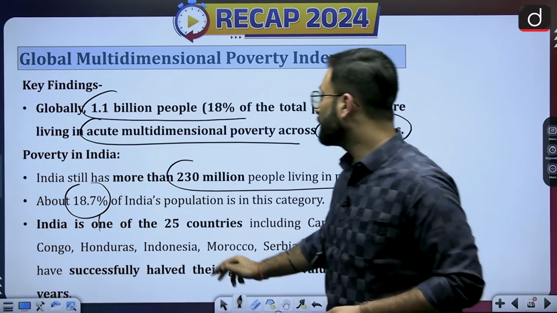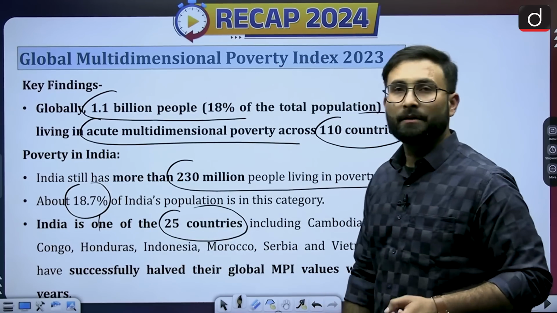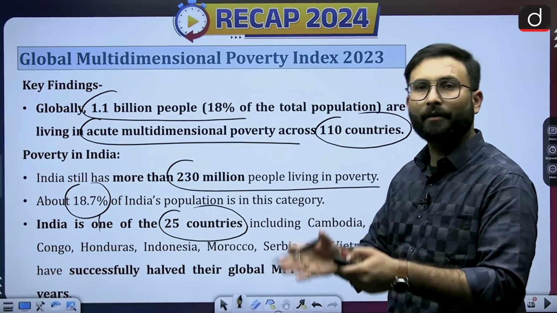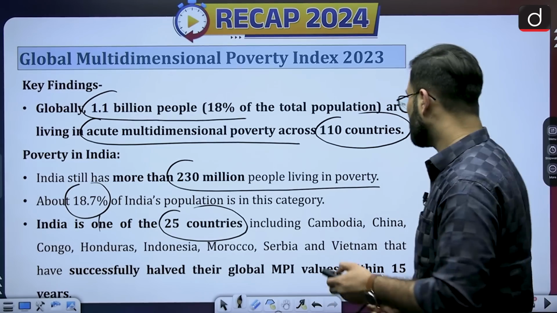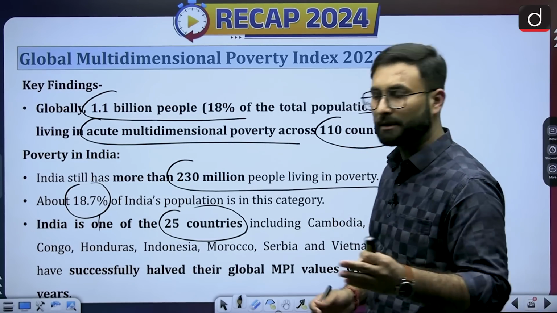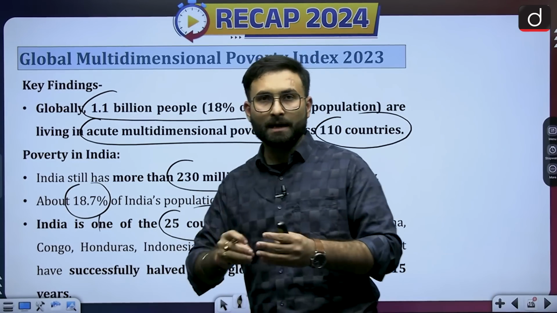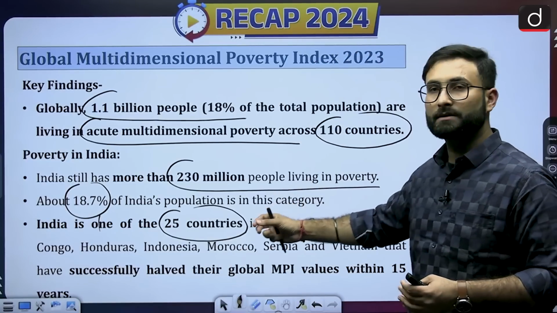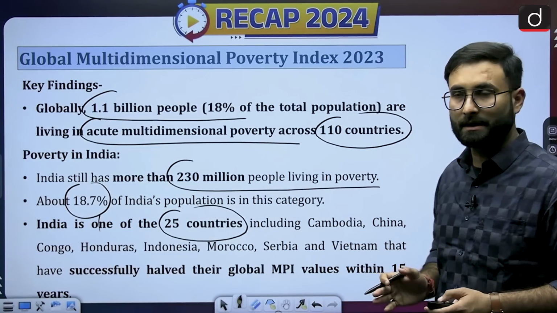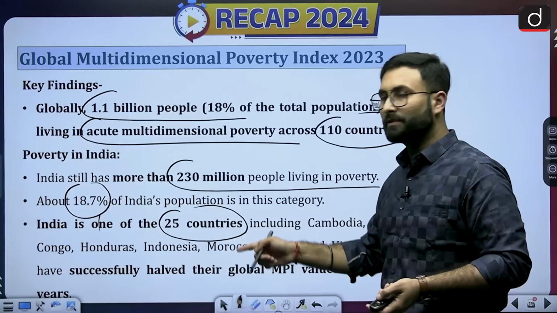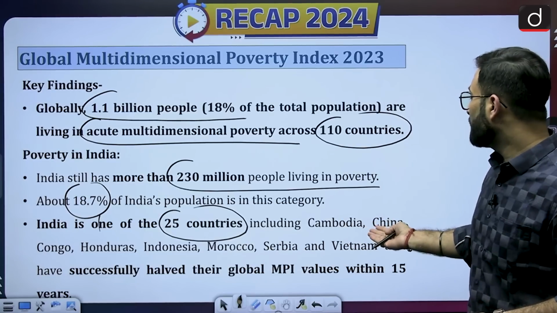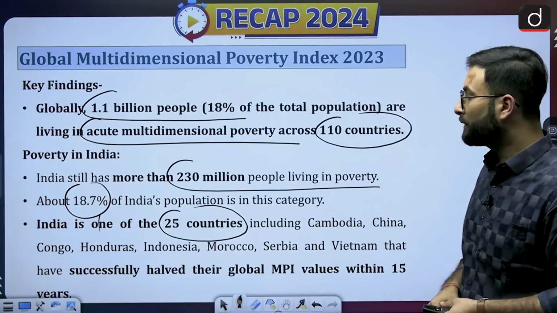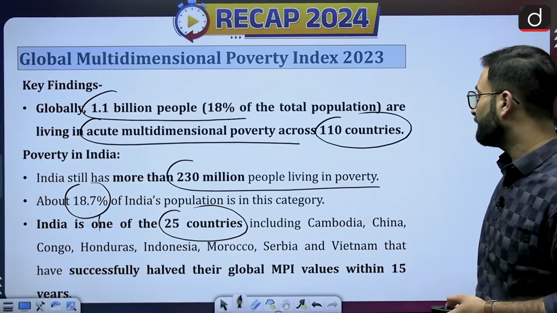India is one of the 25 countries which has successfully halved the number of poor within the last 15 years. So they are saying that India is showing some sign of success. These countries are Cambodia, China, Congo, Honduras, Indonesia, Morocco, Serbia, Vietnam, etc.